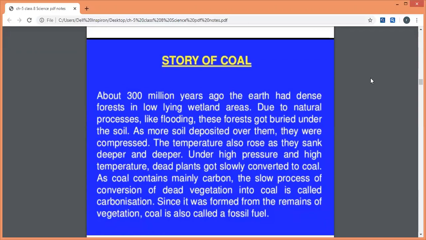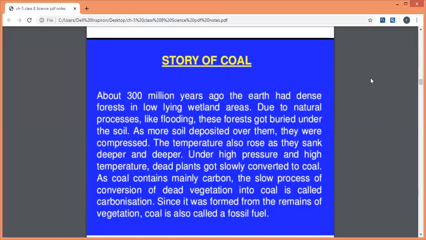Under the soil there is high temperature and high pressure. Dead plants converted to coal, and coal mainly contains carbon. And children, this is a very slow process. It's not a single day process, not a 1 month process, not a 1 year process. It takes a longer period of time, and that process is known as carbonization.